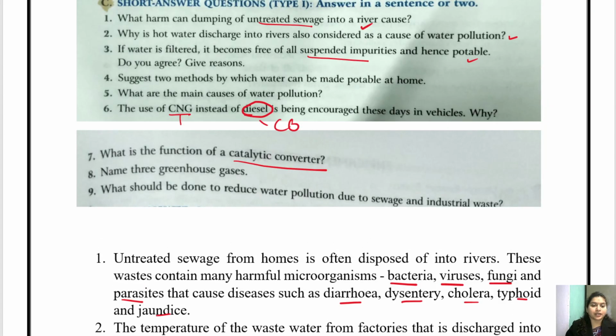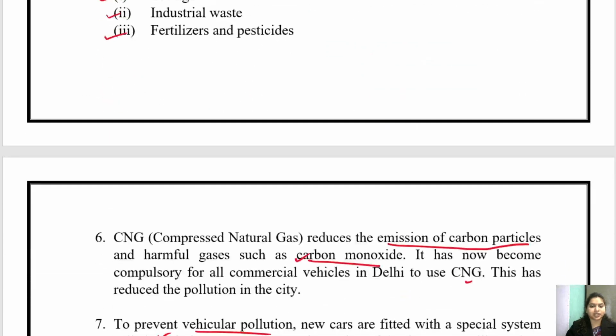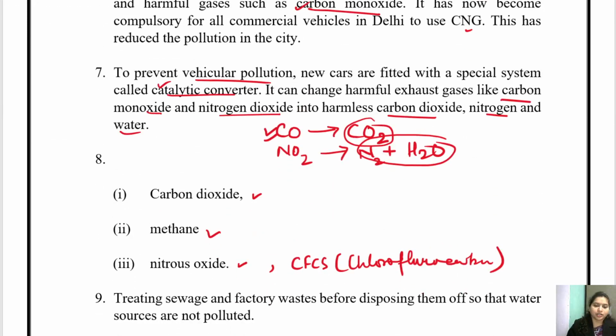Question 9. What should be done to reduce water pollution due to sewage and industrial waste? It should be treated. If we are treating the sewage from the factories and from the waste before disposing of it, then we can definitely control the water pollution.